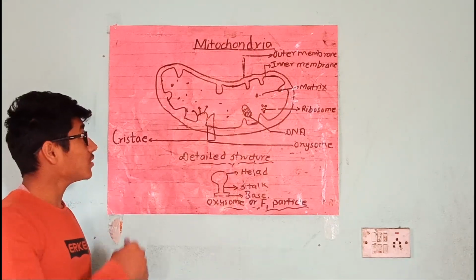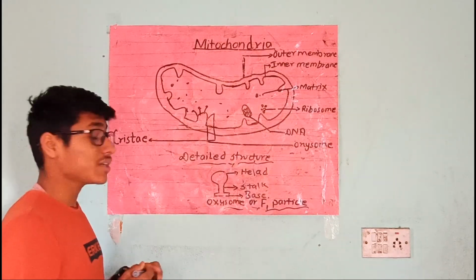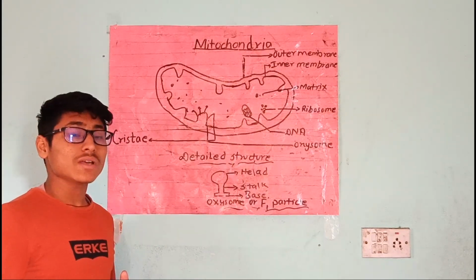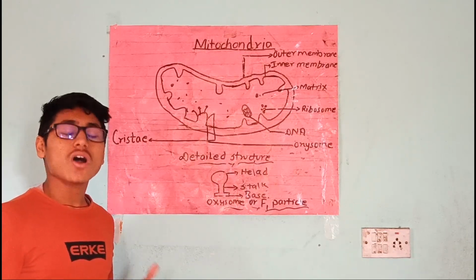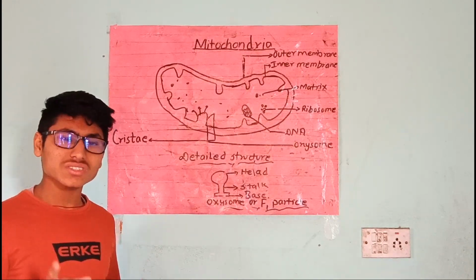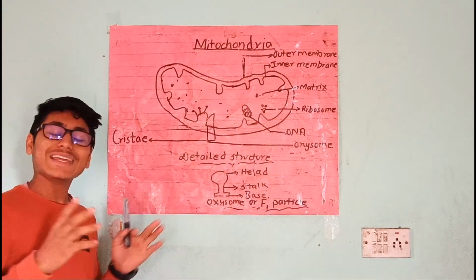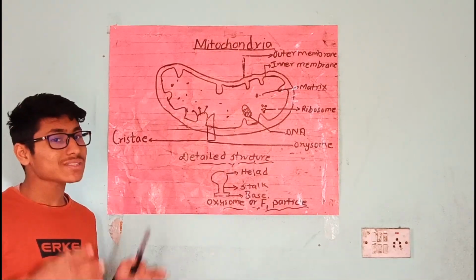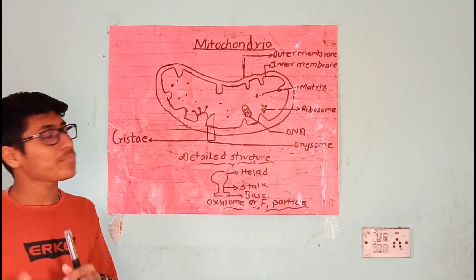Now we will move on to the functions of mitochondria. It is known as the site of ATP formation. So it is known as the powerhouse of the cell, storage batteries of cells, or ATP mills. Another main function is to perform cellular respiration. It means it takes nutrients from the cells, breaks them down, and converts them into energy.